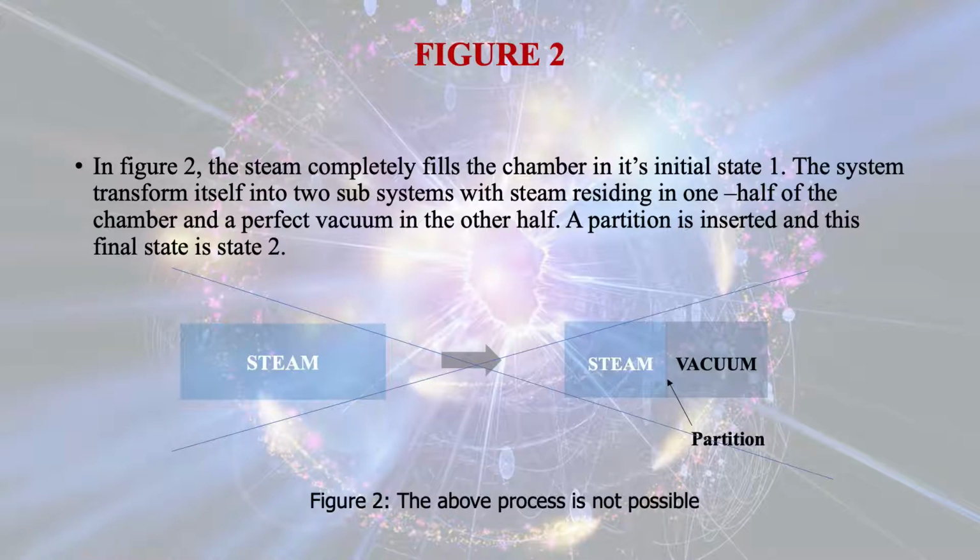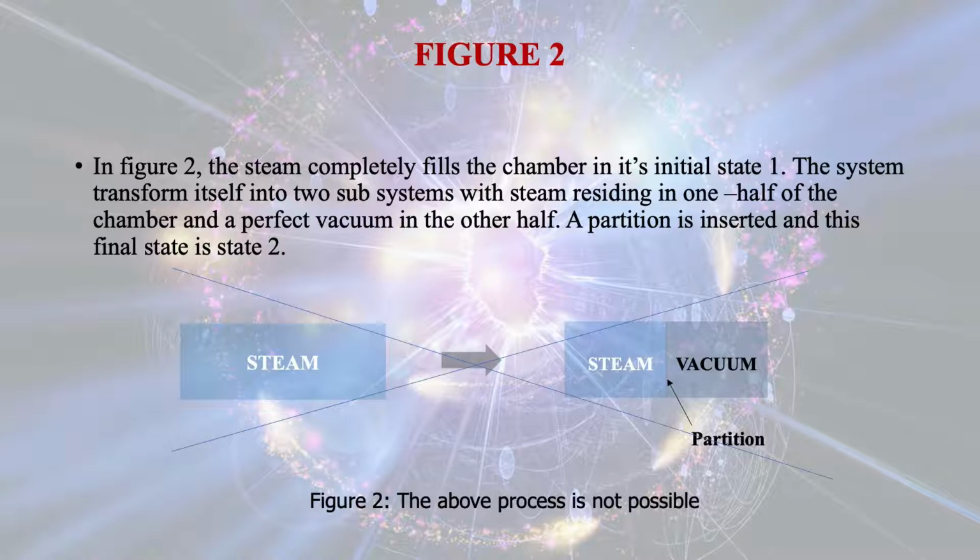Now we will consider another process which is described in figure 2. The steam completely fills the chamber in its initial state. The system transforms itself into two subsystems with steam residing in one half of the chamber and a perfect vacuum on the other half.